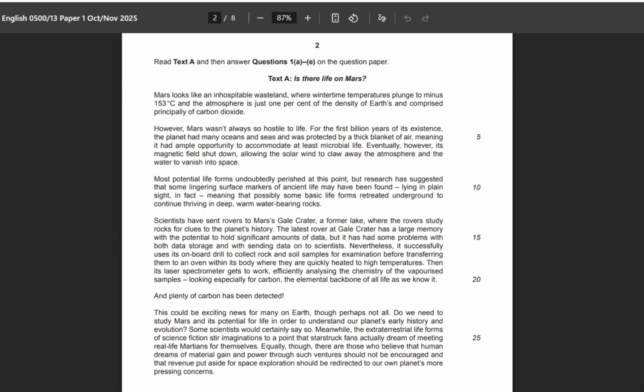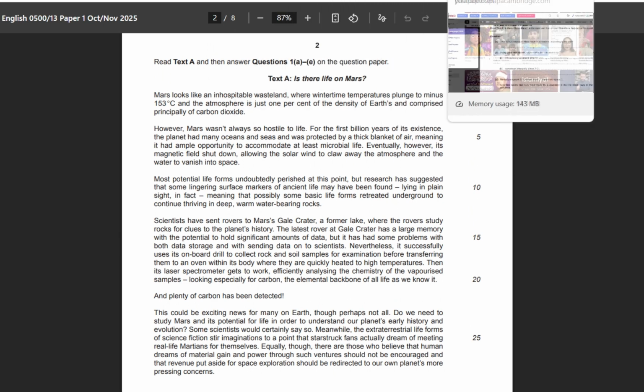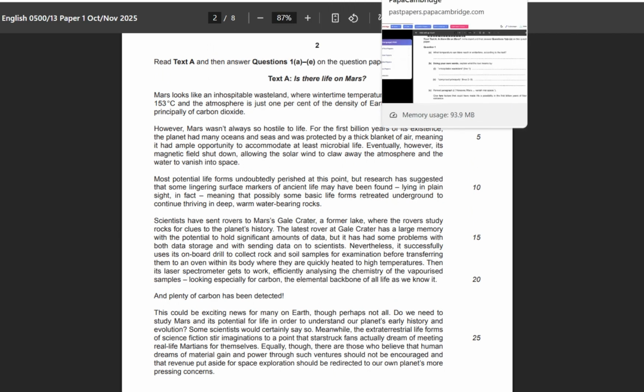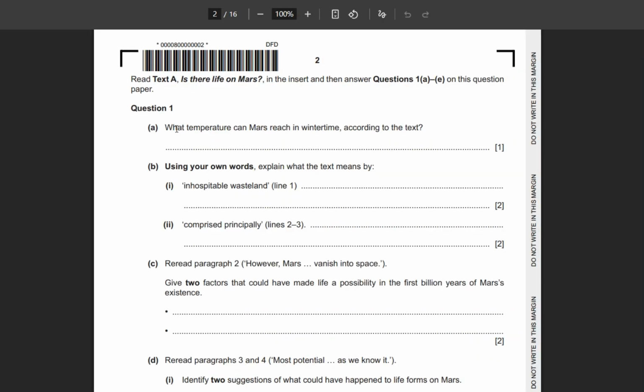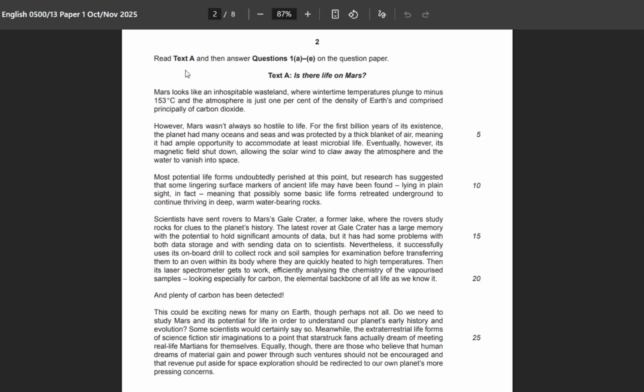Let me take you back again now. We start with question 1 here. It says, what temperature can Mars reach in winter time according to the text? 1 mark here. So what temperature are you looking for? The text says, you're finding the temperature, right? Mars looks like an inhospitable wasteland where wintertime temperatures plunge to minus